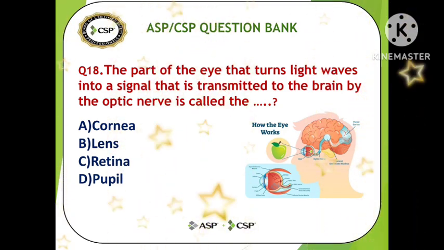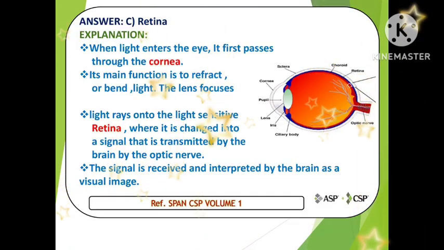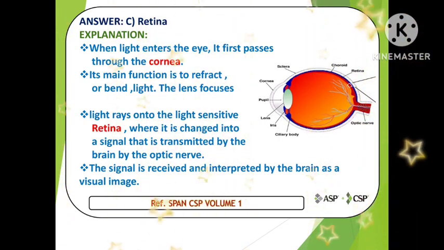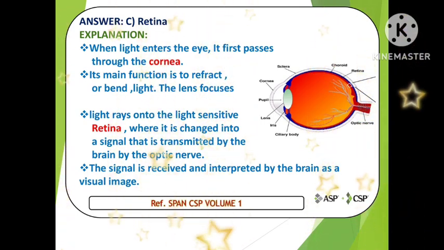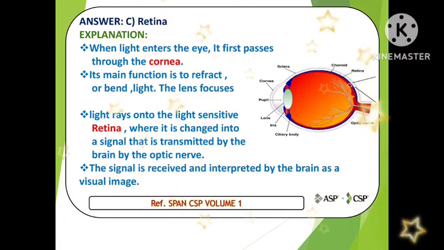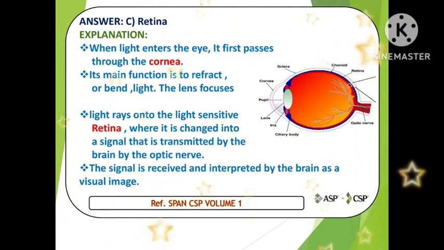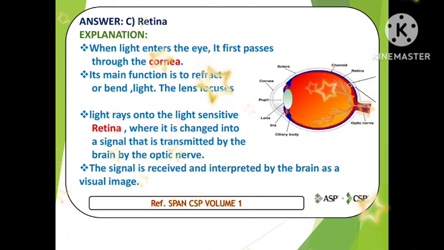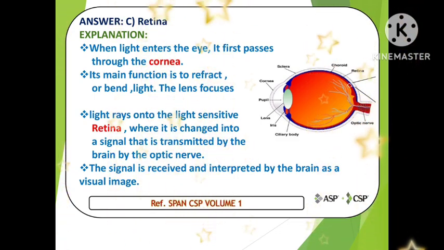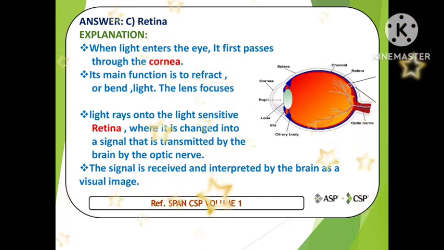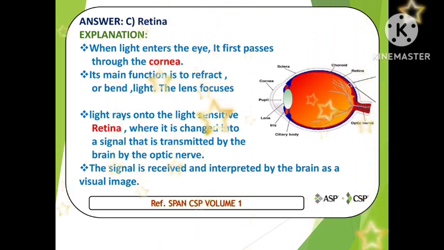Okay, let's see the answer. The answer is C, retina. We'll see the beauty of the process, how our eyes work. When light enters the eye, it first passes through the cornea. Its main function is to refract, or bend, light. The lens focuses light rays onto the light-sensitive retina, where it is changed into a signal that is transmitted to the brain by the optic nerve. The signal is received and interpreted by the brain as a visual image. You can also see the photo of the retina that I have mentioned.